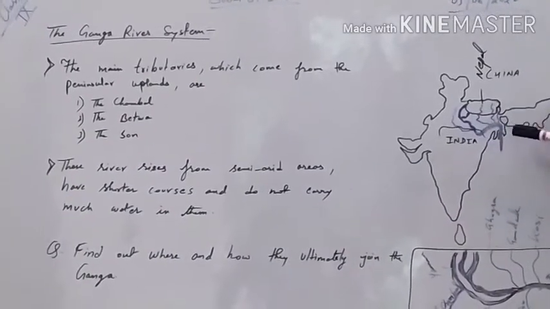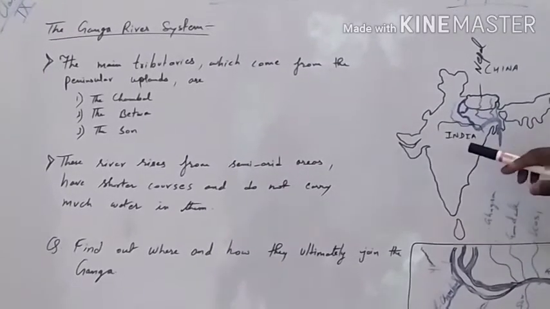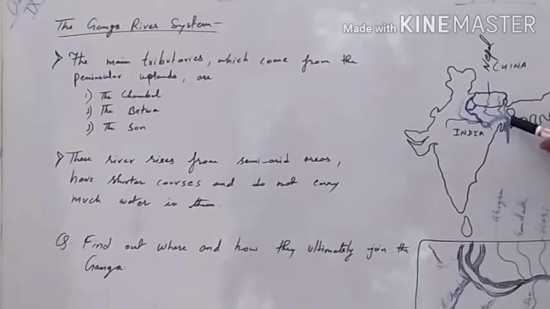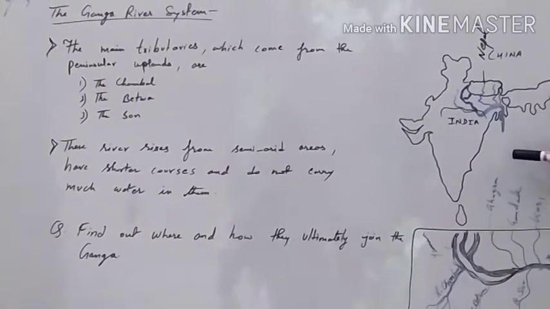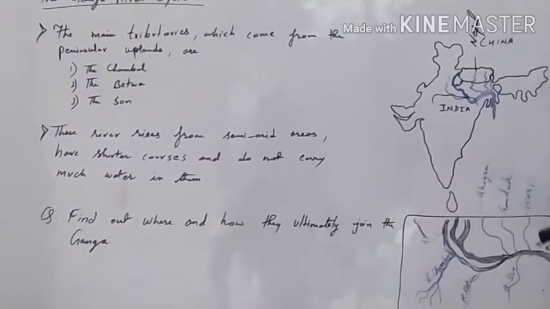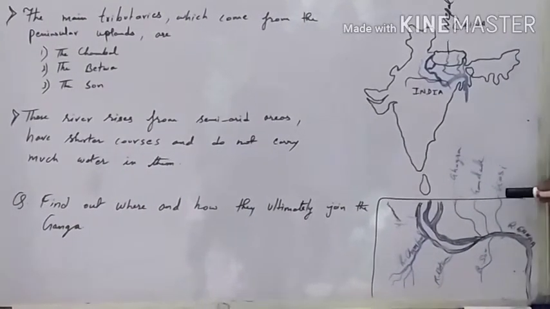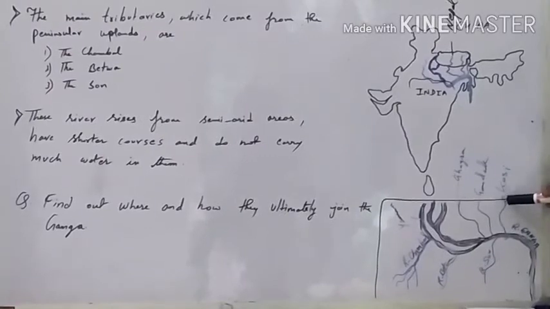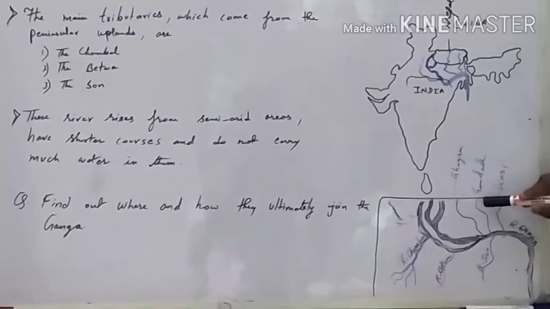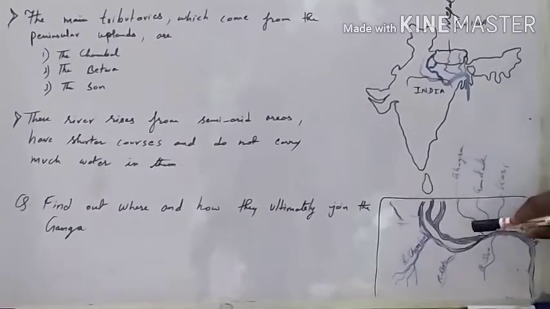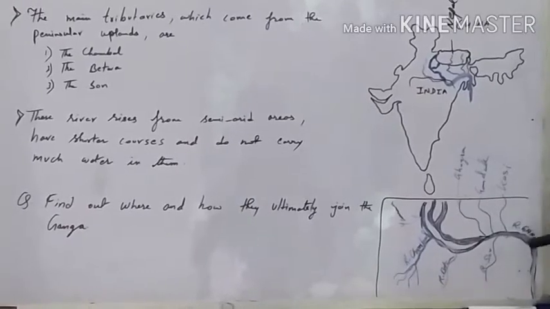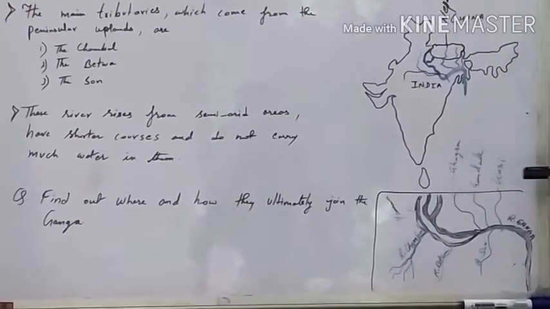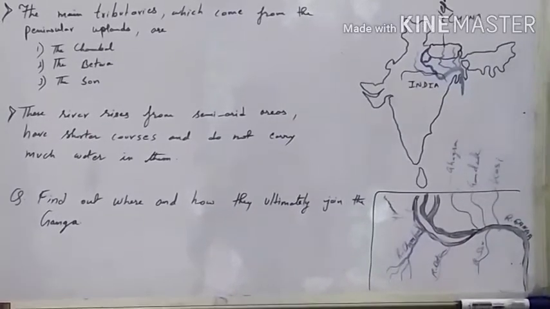It is flowing from the peninsular upland and joins the main river, that is river Ganga, and flows into the Bay of Bengal. From the upper side, that is from the northern side, on the left hand side of river Ganga, you will see Kosi joining, and Gandak and Gagra joining the main river Ganga directly, and then it flows into the Bay of Bengal. So these are the tributaries of river Ganga.